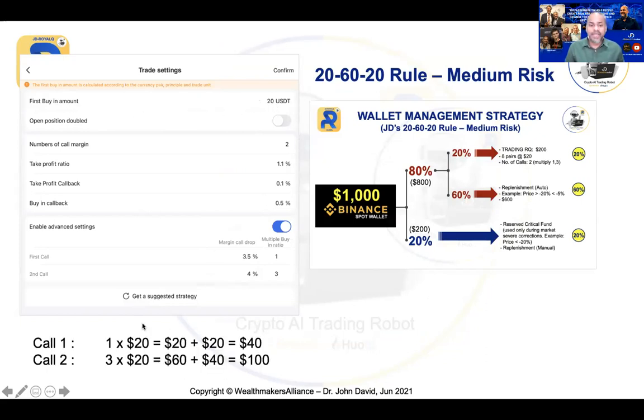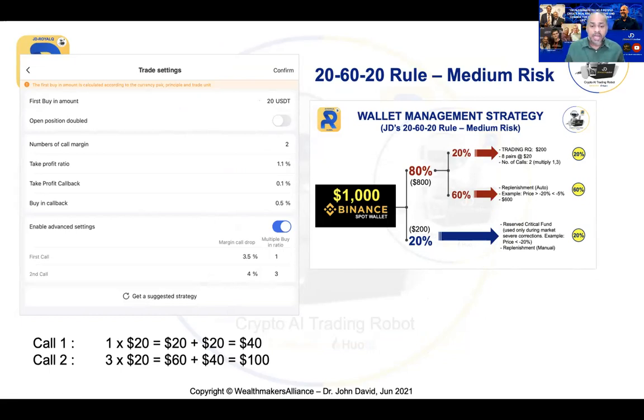So now if I buy the first amount at $20, if the market goes against me by 3.5%, it will open the first call multiplied by 1. So 1 times 20, that will be $20. I have $20 earlier, so my total trades now will be $40.